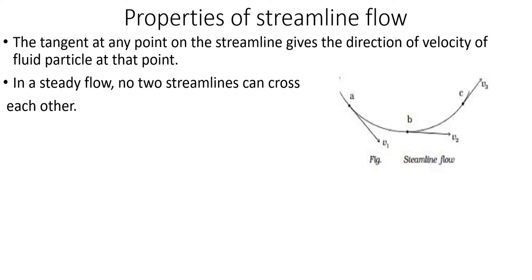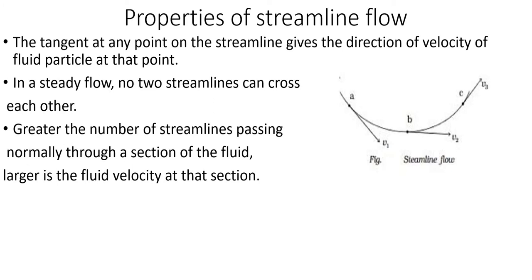And the next property is that in a steady flow, no two streamlines can cross each other. That is clearly understood from the diagram itself. Why can two streamlines not cross each other? If two streamlines are intersecting, what happens at the intersecting point? Two directions of velocity will be there, because the direction of velocity is obtained by the tangent. So at the intersecting point we can draw two tangents. That is not possible, and hence we can say that in a steady flow no two streamlines can cross each other.